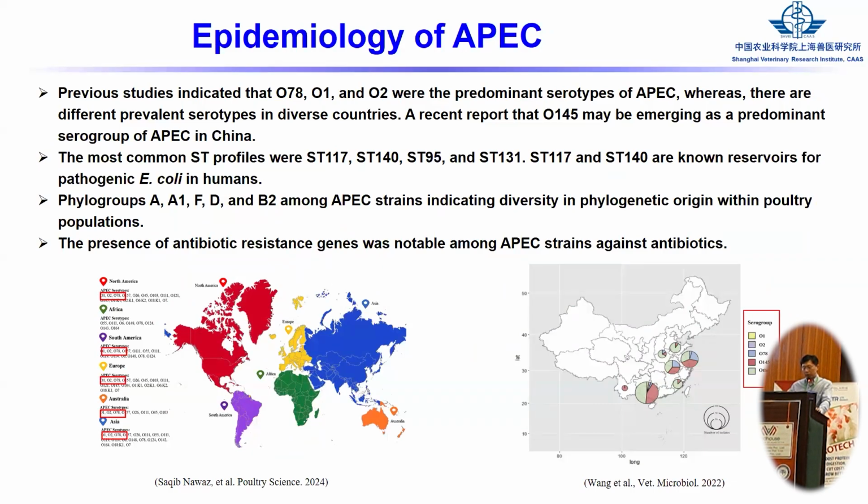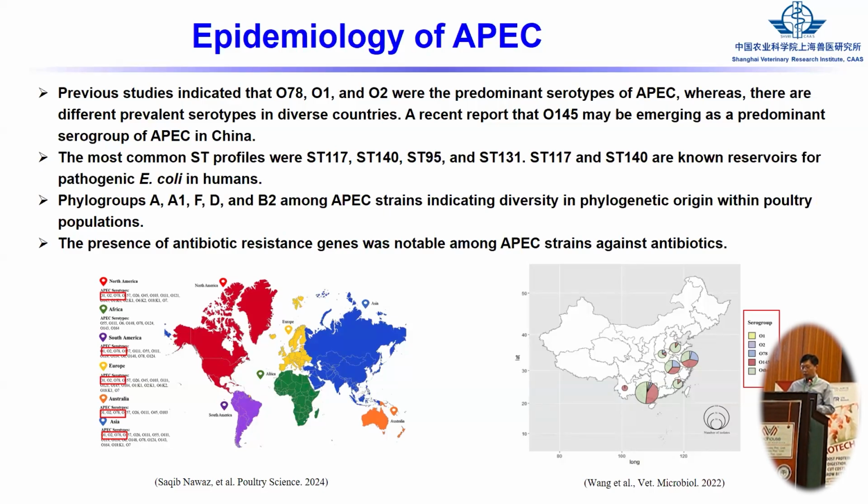But different countries have different popular O serotypes, such as in China. These days O148 and O145 may be the popular serotypes, but before it was O78.